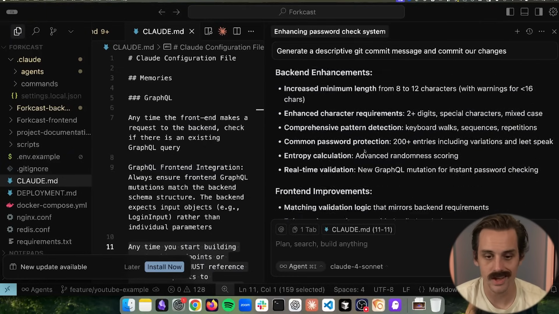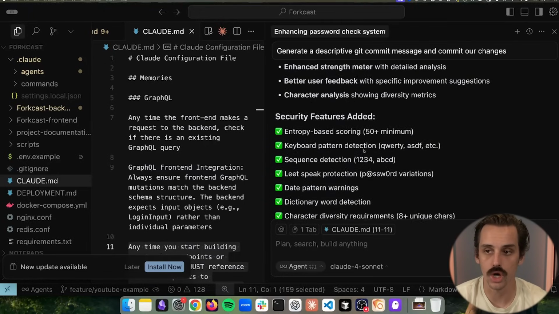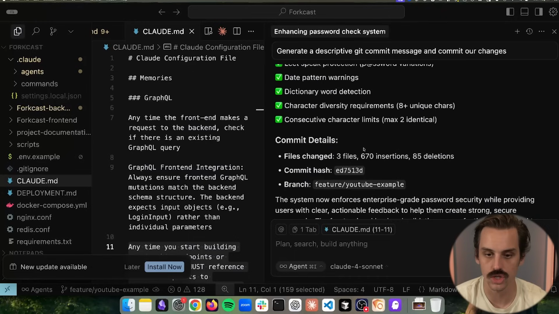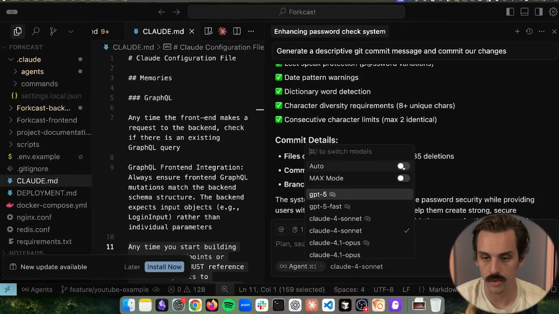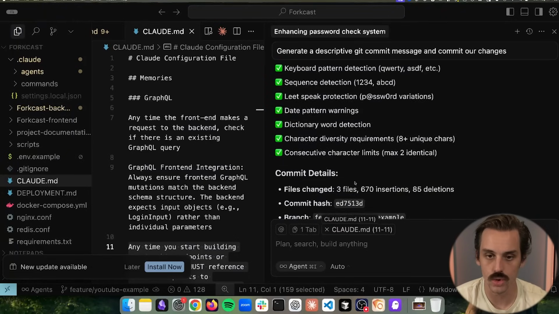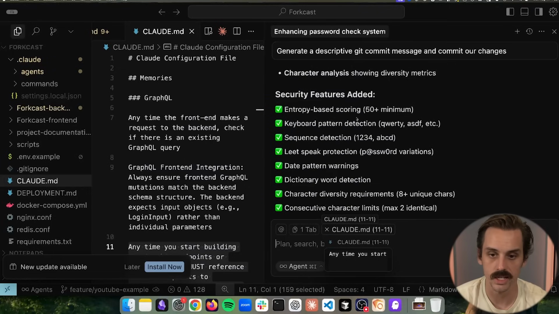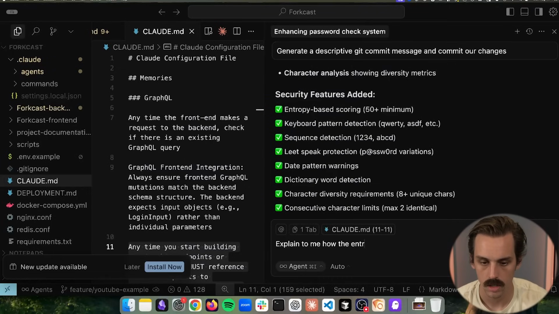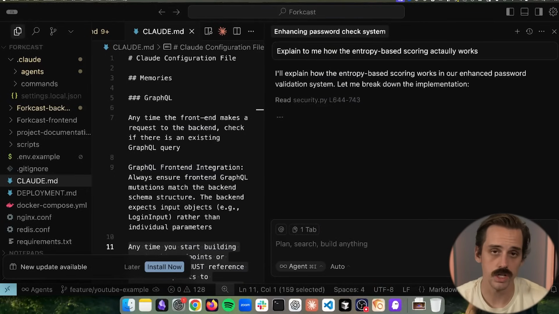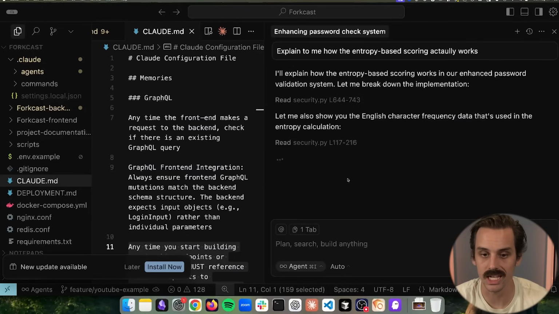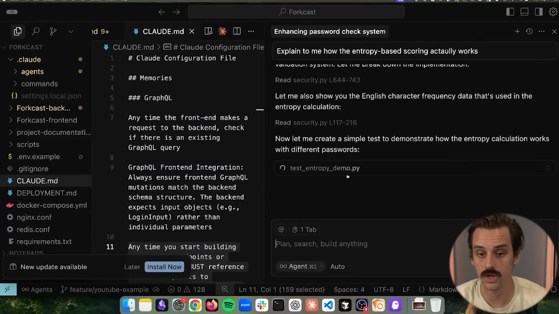Now, this is one of the reasons that I, for example, like sometimes using Claude Code with Cursor, because I can come back into Cursor, turn off the super advanced models, and just ask it to explain pieces of this to me like I'm a 5th grader, right? So I could say, explain to me how the entropy-based scoring actually works. And now it's going to use a cost-efficient model to explain this concept to me, right? It's going to read the file, and it's going to show or demonstrate to me how this entropy-based scoring actually functions.